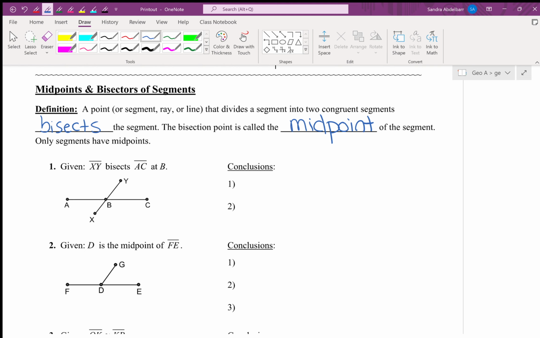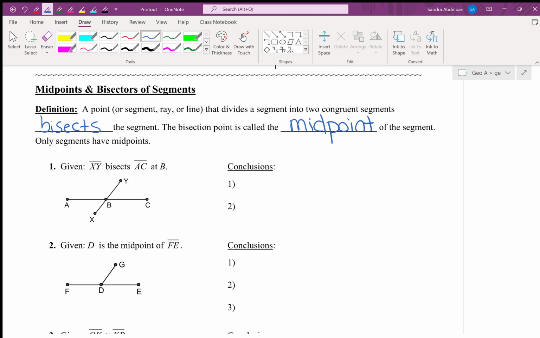Now, think about this. When you bisect a segment, one segment is doing the bisecting, the other one is receiving the bisecting. So if I were to take an apple and I want to bisect this apple, I want to split it into two equal parts. It'll be difficult, but let's say I can do it. I'm going to take the knife and chop that apple and it's going to fall into two. Do we agree? Now, the knife, is it the bisector? Is it doing the bisecting or is it receiving the bisecting? It's the bisector. It's doing the bisecting, right?